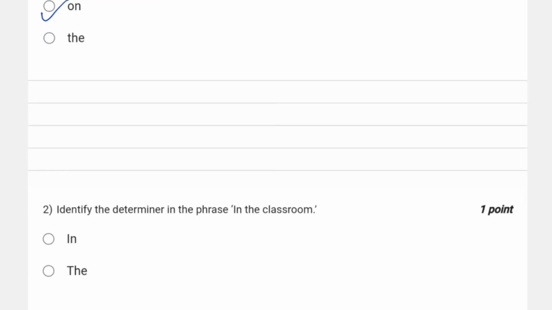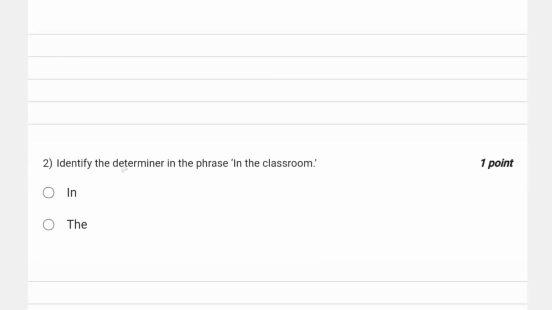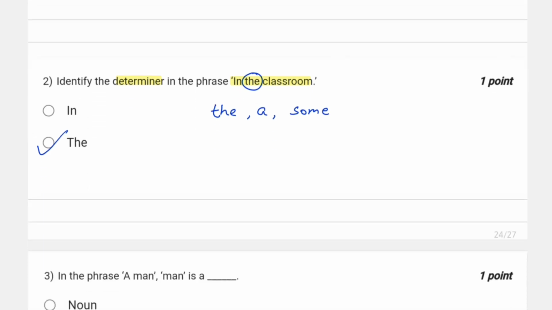Let's move to the second question. Identify the determiner in the phrase, and the phrase is in the classroom. Basically, determiners are words used at the beginning of a noun to indicate something, and mostly how many things there are. Is there a single thing or several things, right? So in this case, the determiner is the. The is the determiner here. Determiners are mostly the, a, some. These are determiners. Okay.